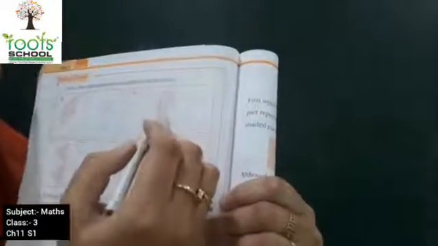Now this is a circle. The circle is divided into how many parts? 1, 2, 3, 4, 5 and 6. So the denominator is going to be 6. Now how many parts are colored? 1 and 2. So what is the fraction going to be? 2/6. Yes, very good.